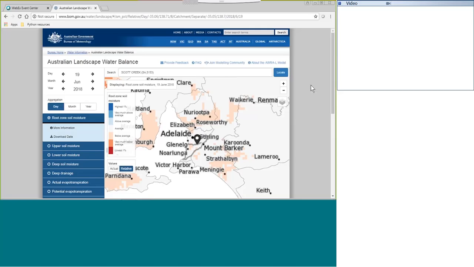I've shown a bit of an overview of the functionality in this website, and we've shown how to download data as spatial grids or time series, and how to look up a location in the toolbar here. So yeah, that's the demo complete for today.